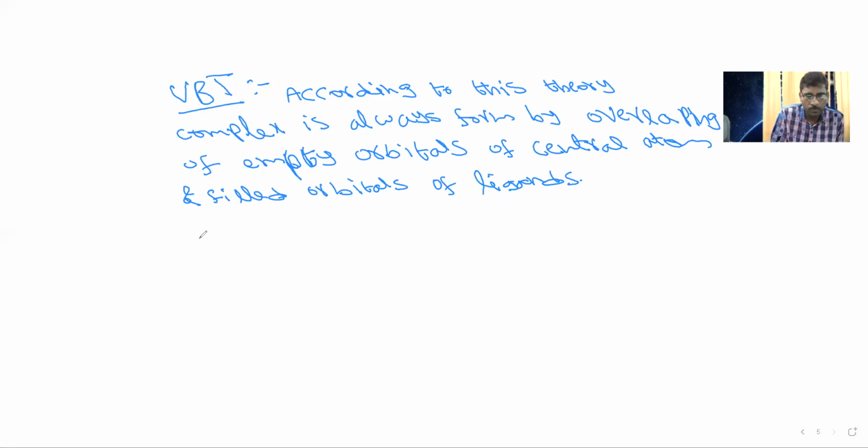For example, first I am explaining NiCl4 2-. We have to identify the geometry of this complex, magnetic nature, hybridization, all of which we can explain using valence bond theory. So how to write its hybridization? First of all, here the central atom is nickel. In the first step, we calculate the oxidation number.